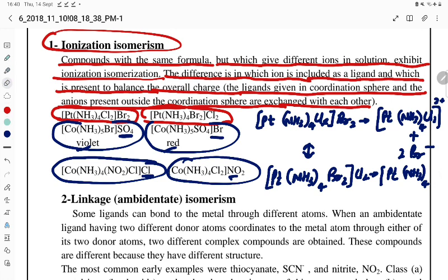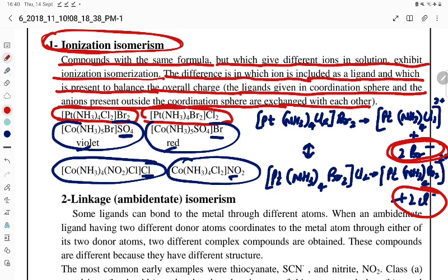So instead of Cl, it is Br inside. Here it is 2 plus, but outside there are 2 Cl minus. So in this case, what ions are being given? Bromide ion and chloride ion. They differ in the ions produced, and that is why it is ionization isomerism.